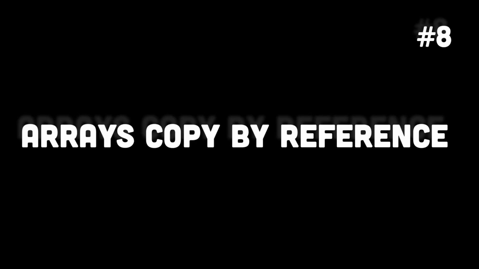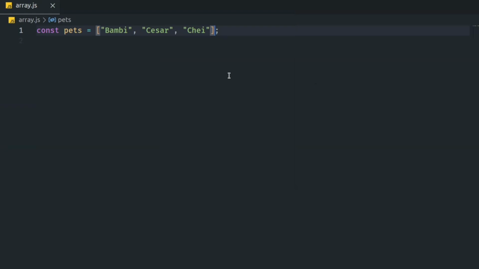Number 8. Arrays copy by reference. We have a list of pet names that we store in an array called pets. It holds 3 names, Bambi, Caesar, and Che. Then, we create a new array called newPets and assign it the same values as the pets array. However, remember that newPets array is not an entirely new array. It's more like a pointer to the same array in memory that pets array points to. So, both pets and newPets now reference the exact same array.